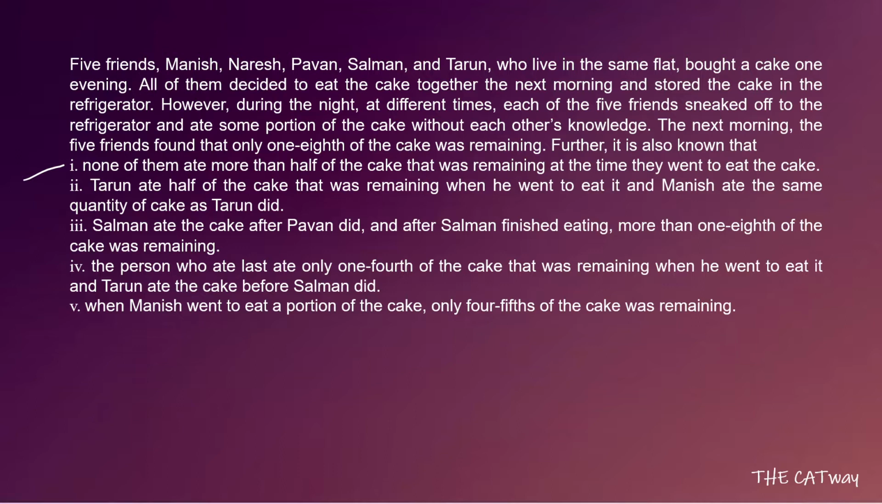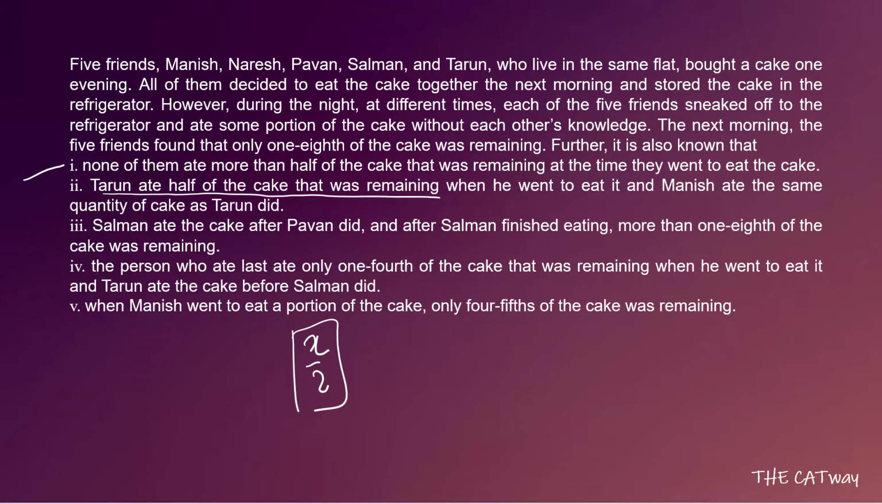The second point says that Tarun ate half of the cake that was remaining when he went to eat it, and Manish ate the same quantity of cake as Tarun did. Now from this point, what we can deduce is who went first. Was it Tarun who went to eat the cake first, or was it Manish? How can we do that? It says that Tarun ate half of the cake that was remaining. So let's say Tarun ate x by 2 of the cake. After Tarun has eaten x by 2 of the cake, whatever will be the remaining portion, Manish will never be able to eat that quantity of cake.